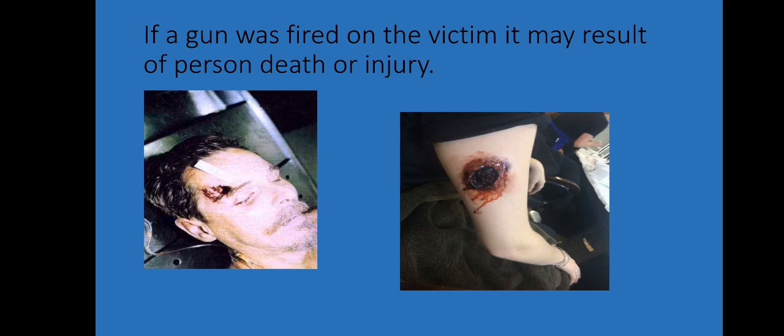So if a gun was fired at the victim, it may result in a person's death or injury. If a bullet was fired at a target, it can cause death or injury. Death occurs if a bullet was fired at a deadly hotspot in the body, or the victim is injured if the bullet was fired at a non-deadly part of the body.